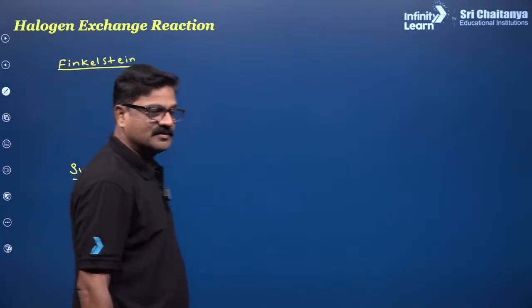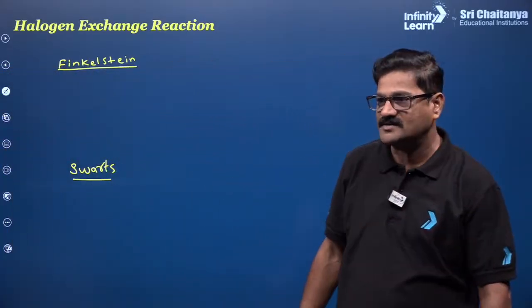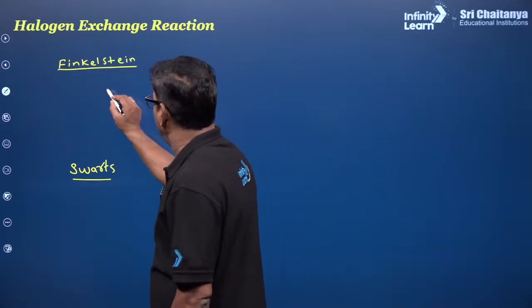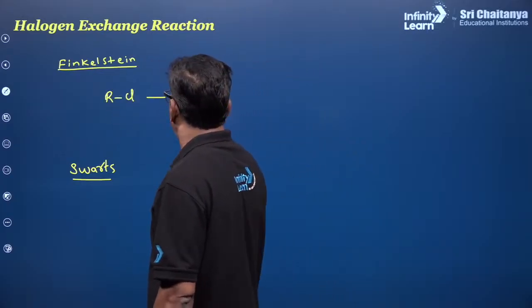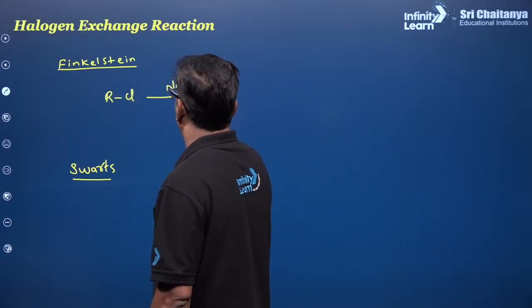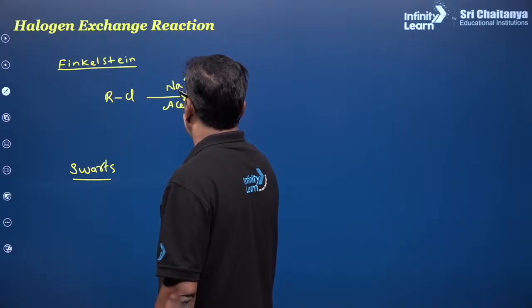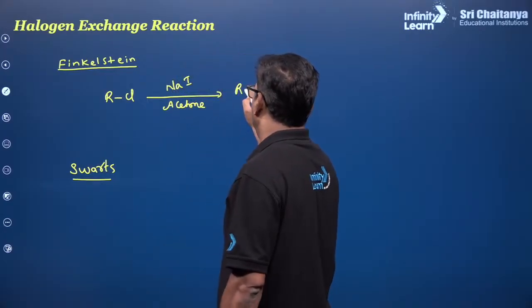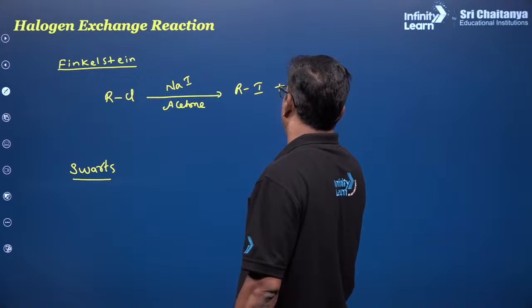Finkelstein reaction is used for making alkyl iodides.